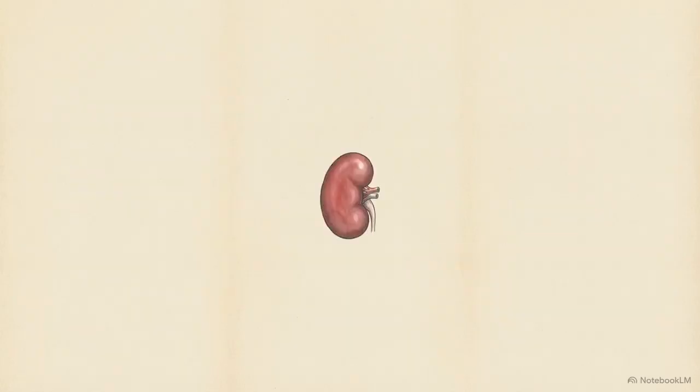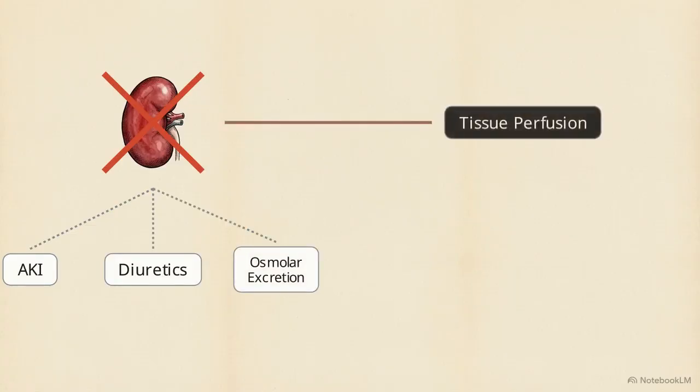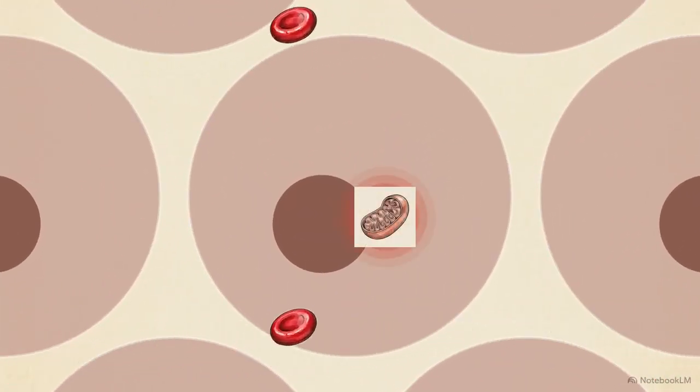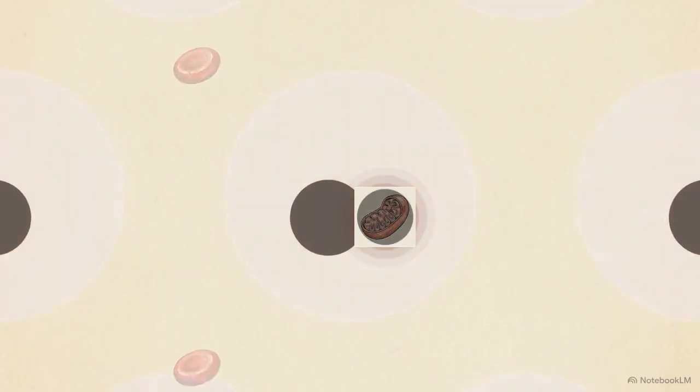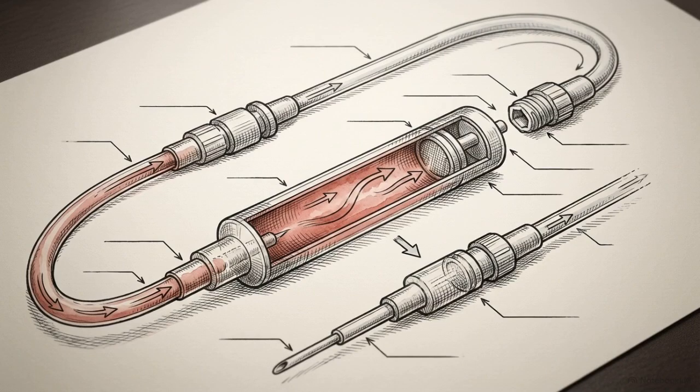Urine output was also rejected. Acute kidney injury, diuretics, and osmolar excretion independently alter urine production, completely decoupling it from actual tissue perfusion. Traditional bedside proxies break down in extreme shock states. Measuring refractoriness demands direct evidence of metabolic distress at the tissue level. The second domain shifts from cellular distress to hemodynamics, the absolute magnitude of vasoactive support required.